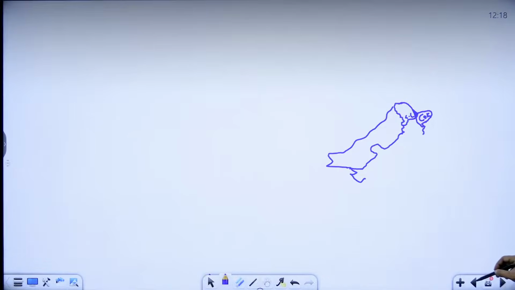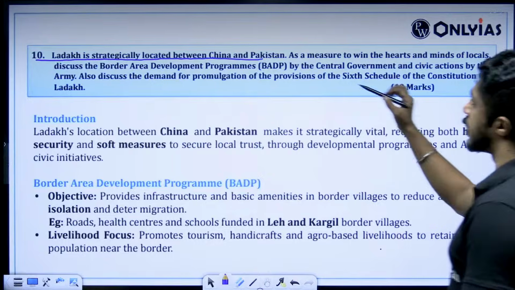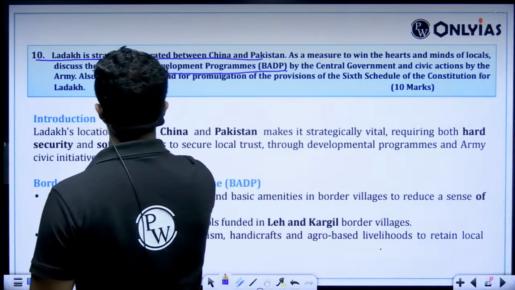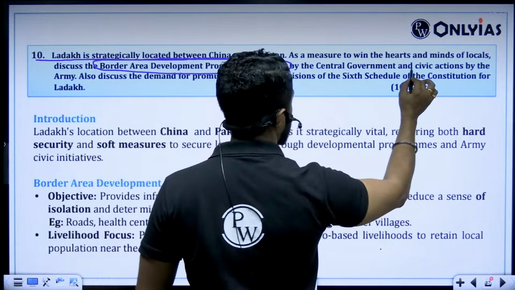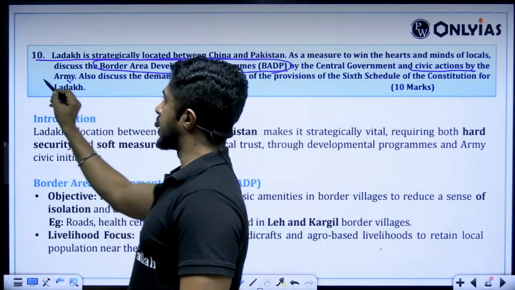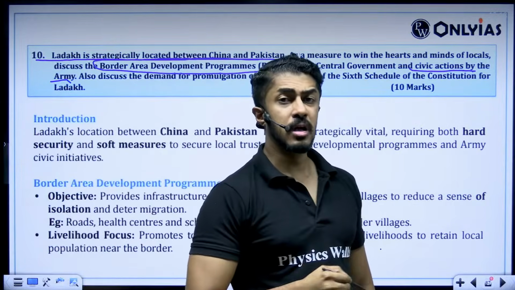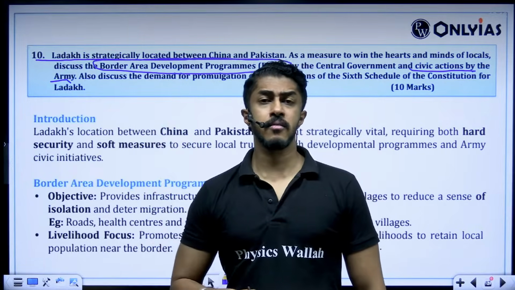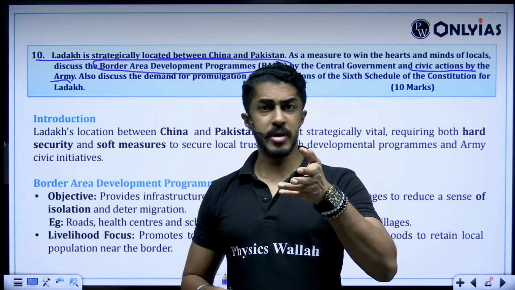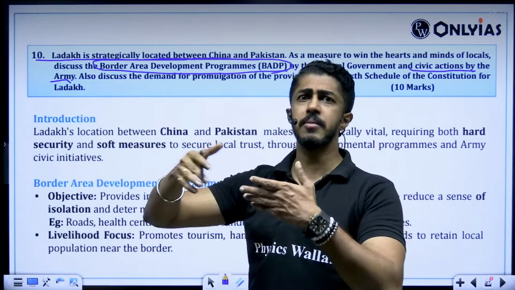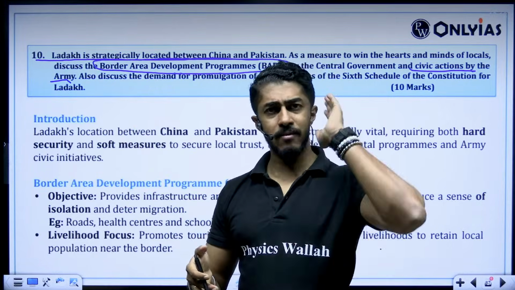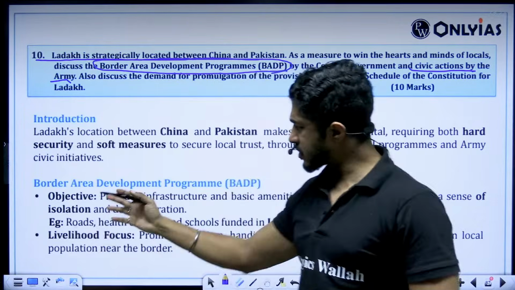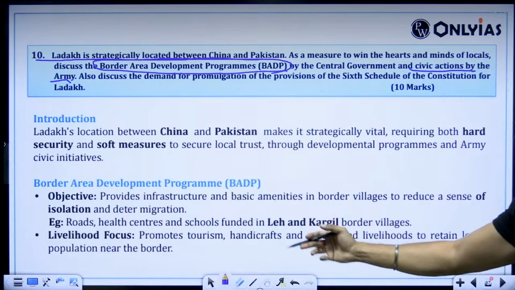Now the second part of the question, if you really ask me, is the Border Area Development Program as well as civic actions by the army. Again, a repeated topic. Not only repeated, it is a little old. From a current affairs perspective also, this is not something that keeps coming up in the paper. This is like a dead letter. It is done already.